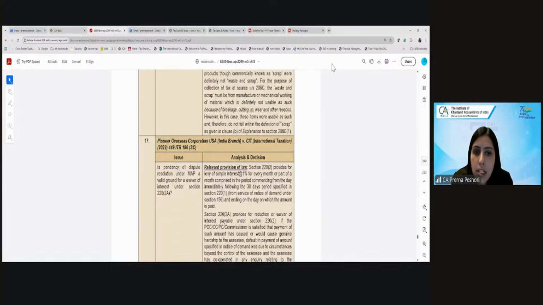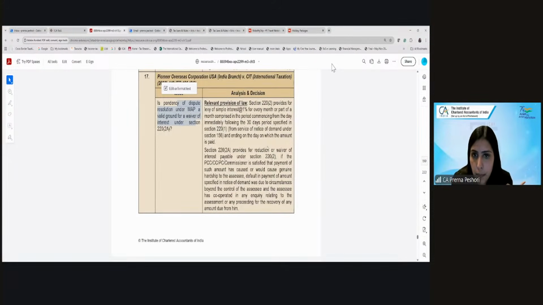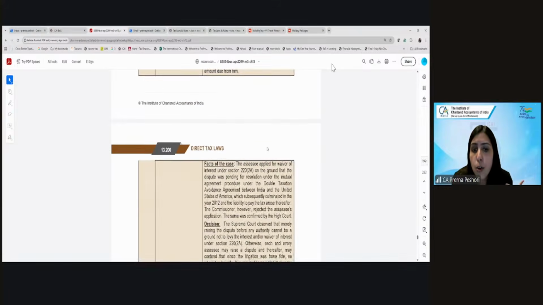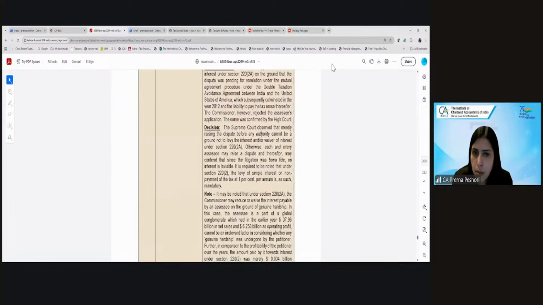Next decision is, is pendency of dispute resolution under MAP a valid ground for waiver of interest? So we saw that interest can be waived if the application is submitted under MAP and it has been accepted under MAP, and you have also accepted the decision. But if the dispute is pending under MAP and the decision has not yet come, in that case, what needs to be done? So the Supreme Court here has observed that just because the dispute has been raised before the MAP authorities, it cannot be a ground for waiver of interest. Only when the dispute is decided and accepted will it be a waiver ground.